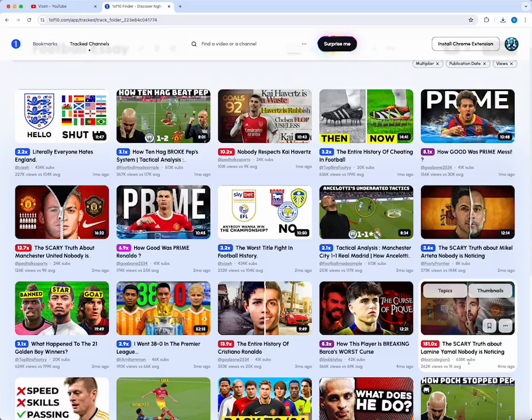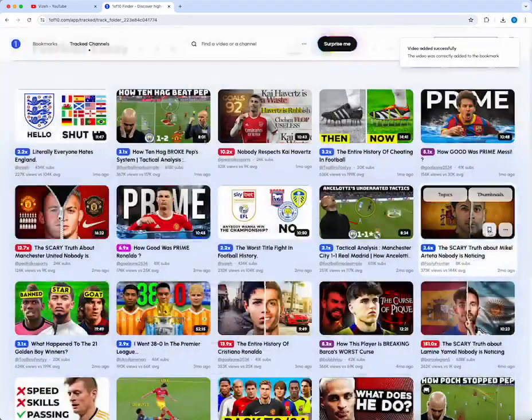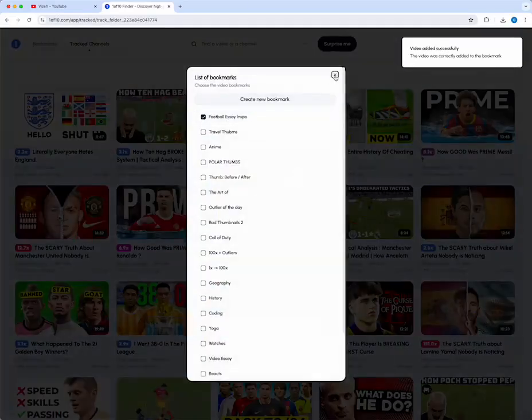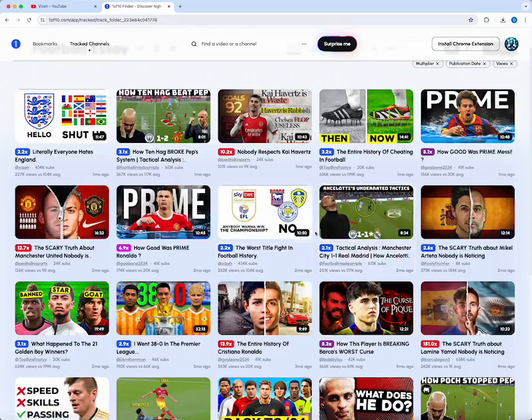You always want to be a little bit skeptical if it's just several outliers from the same channel, as that doesn't necessarily mean it would work for the whole niche. It can do, but this is a much better sign here. Now that we've found this format, we want to hit the bookmark icon here, and then add each of these videos to a bookmarks folder. This will keep it a little bit easier to organize so that later on when we come back to it, we'll have all of these outliers in one place.